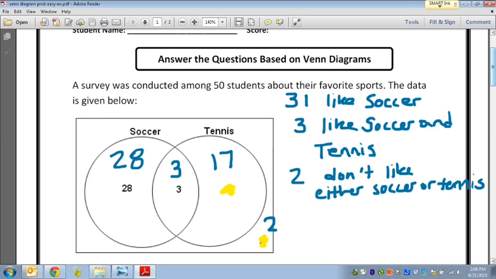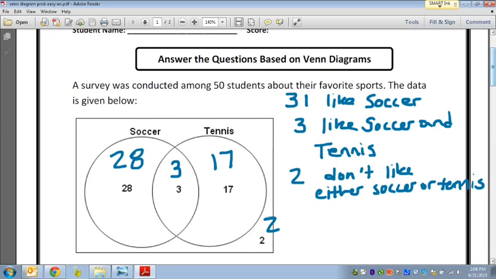Okay? So now let's make sure we did our math correctly. 28 plus 3 is 31. 31 plus 17 is 48. 48 plus 2 is 50. Because if we would have had just 14 from our original math, we wouldn't have enough people in the survey. So that is, again, a setup.